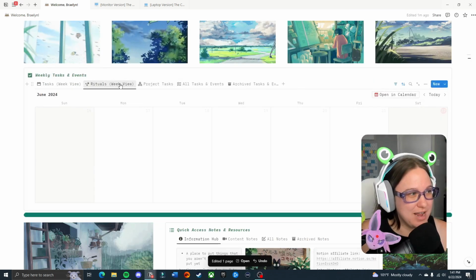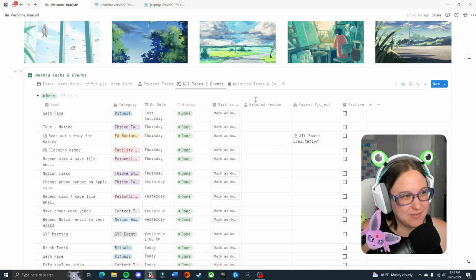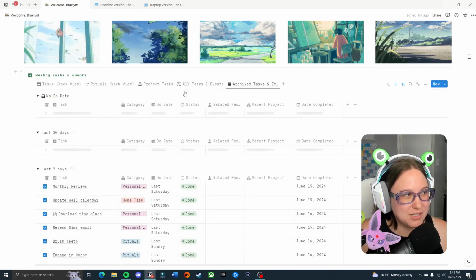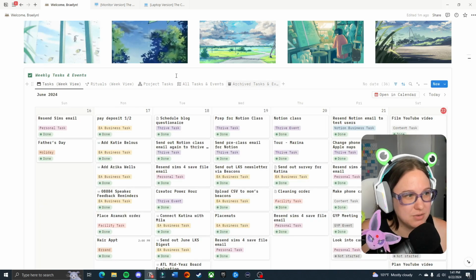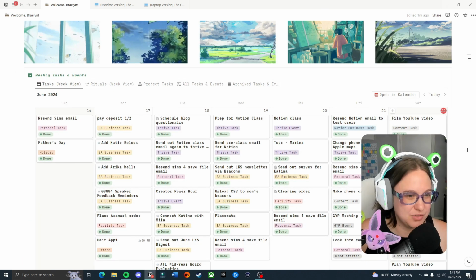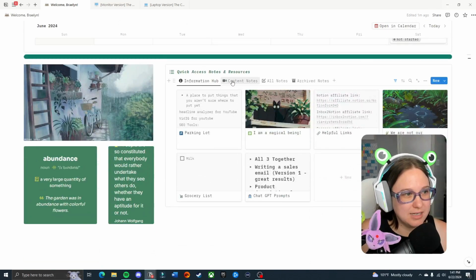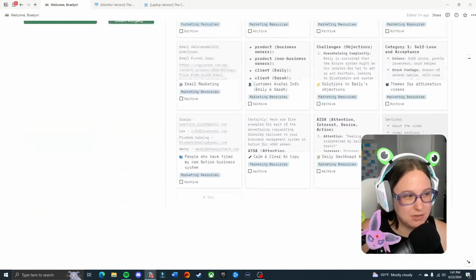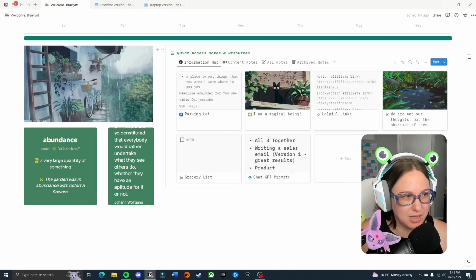I also have a week view for my rituals, my project tasks, and then all tasks and events, as well as my archive. As you can see, I pretty much literally just use the week view. I don't really use these that much, but I kept them there just for the times when I might want to look at them. And then I have my notes section. You'll see so many content notes in here. So sometimes I want these to show up over here so that I don't have to do an extra click, and I will put them there.